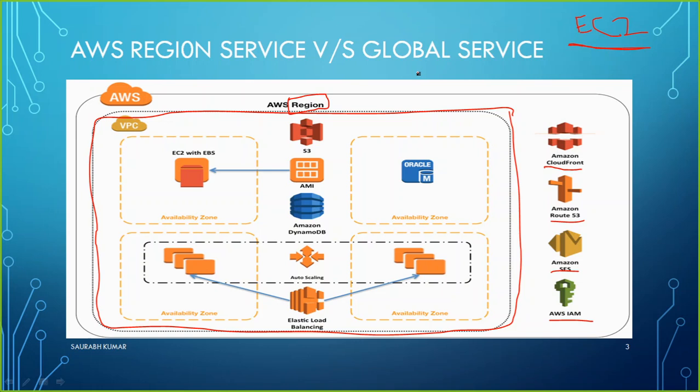If I create a user account, it is not going to ask me in which specific region I want to create it. But if I want to create an EC2 machine, or put any kind of storage, it is going to ask me in which specific region I want to have that service running. That's why these are region specific services and these are global services.